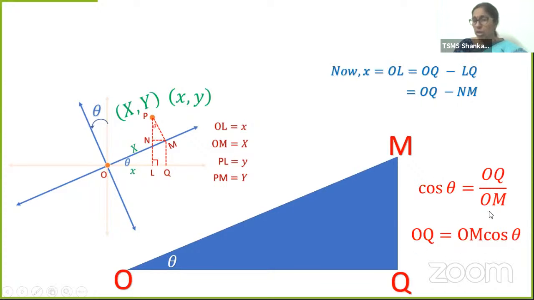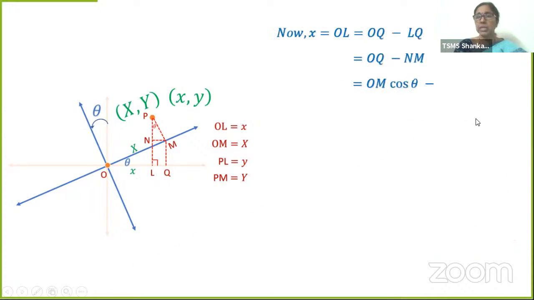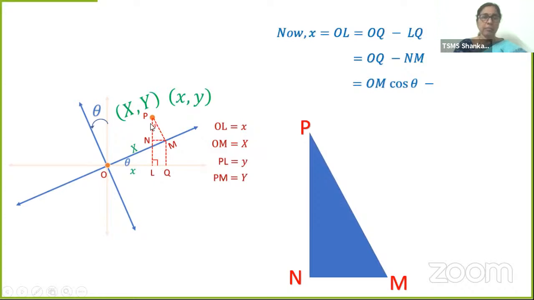Why am I doing all this? In order to substitute OQ here, I am taking it as OM cos theta, because here we know an angle through which the axes are rotated. So that is equal to OM cos theta minus NM, isn't it? Now, what is NM? Let's see the diagram.